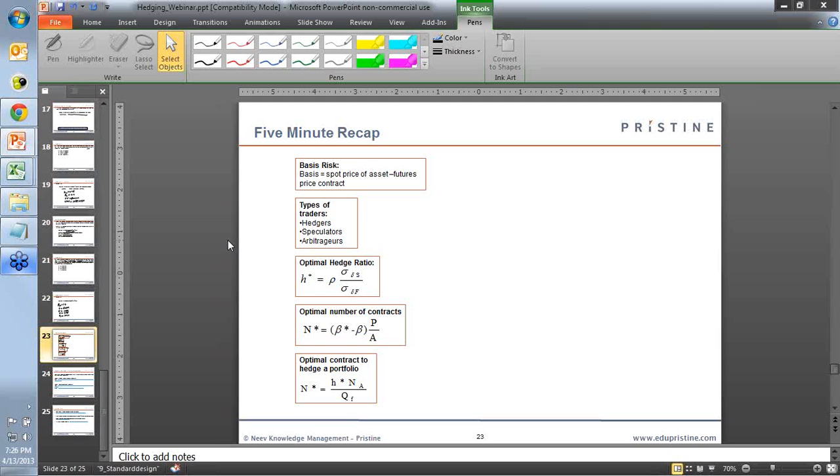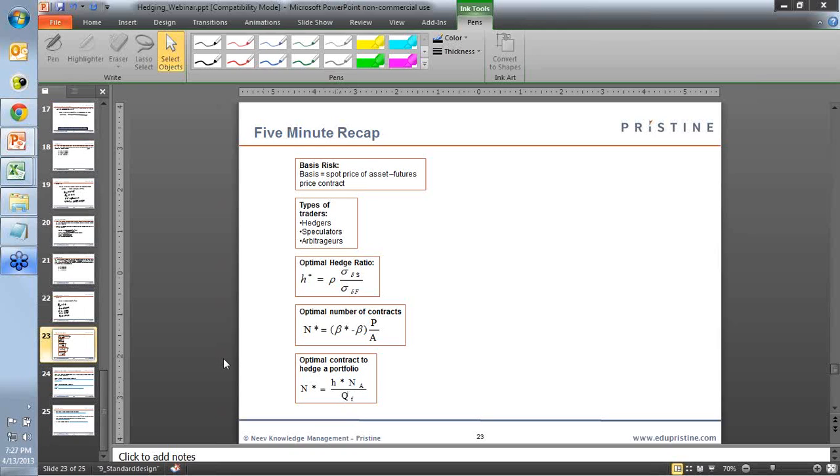Then the optimal hedge ratio: we use this to calculate the ratio between the hedge assets and the cash assets that you need to have. Then the optimal number of contracts: again based on the optimal hedge ratio, you can calculate the optimal number of contracts that you will require. Another formula to get that is mentioned below, that is the hedge ratio into the value of the portfolio, that is the number of assets in the portfolio divided by the value of the futures.